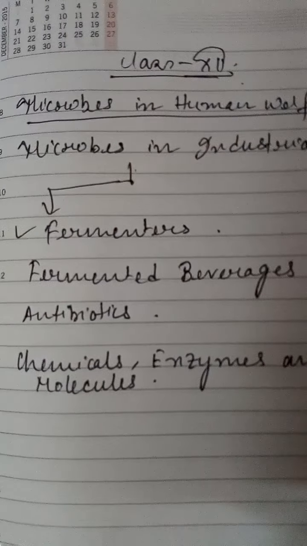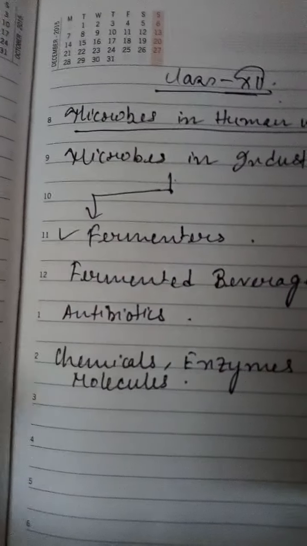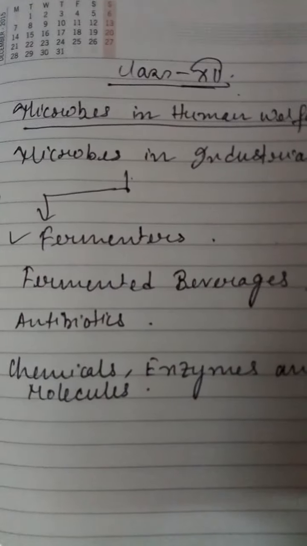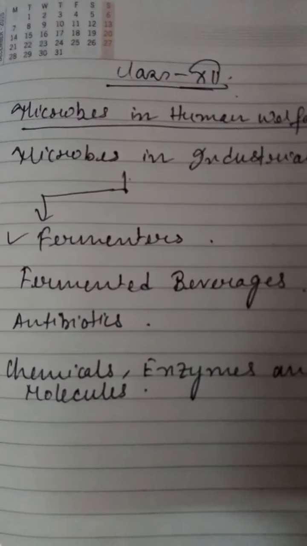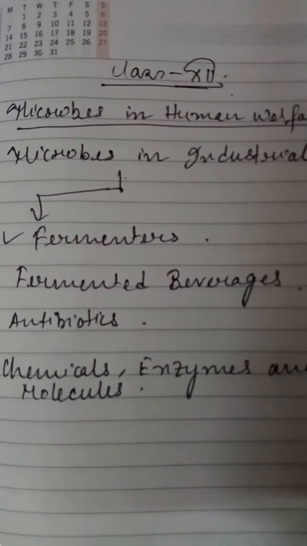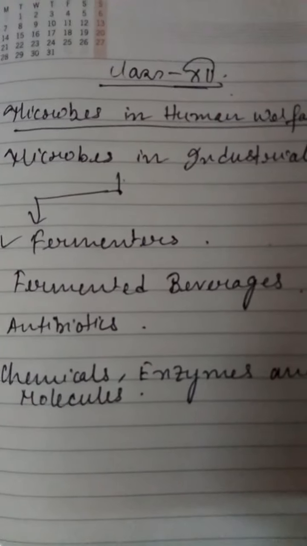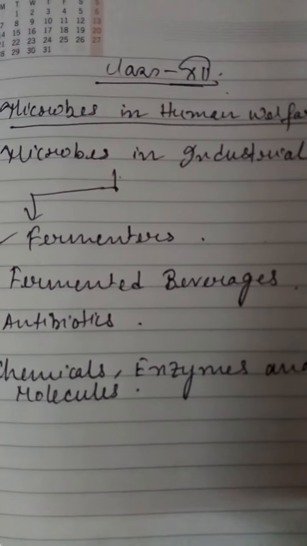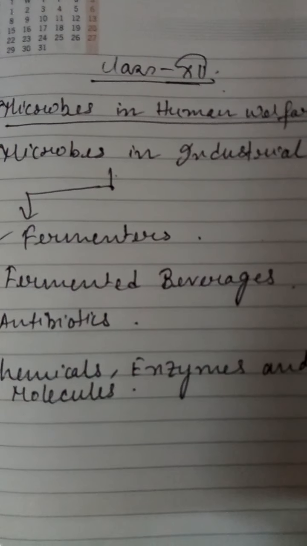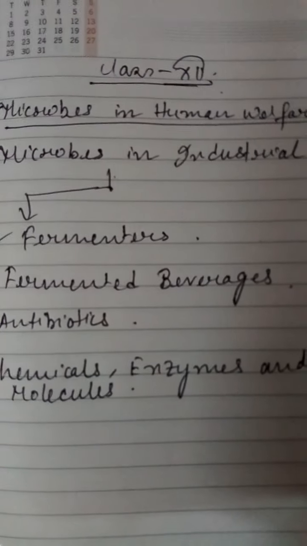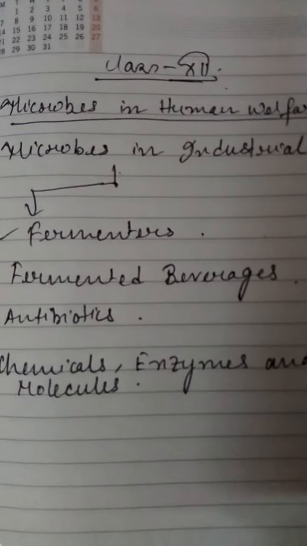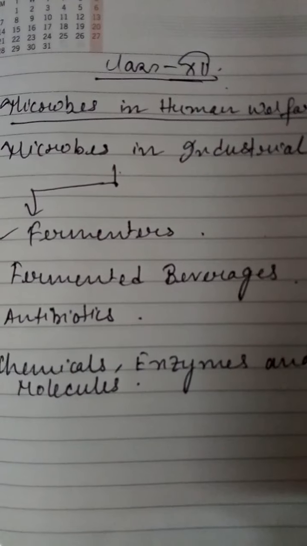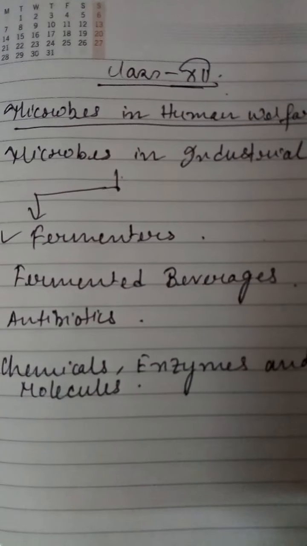Now let's come to the next point, that is the antibiotic. What is the meaning of antibiotic? Anti means against and bio means life, so it is against life. But with reference to human beings, they are generally pro life, not against life. So antibiotics are generally produced with the help of microbes to kill or to retard the growth of other disease causing microbes. That means it creates a positive impact on the immune system.